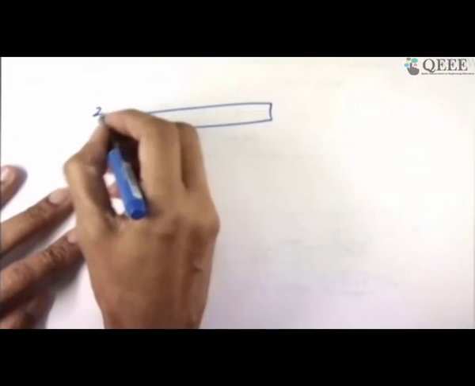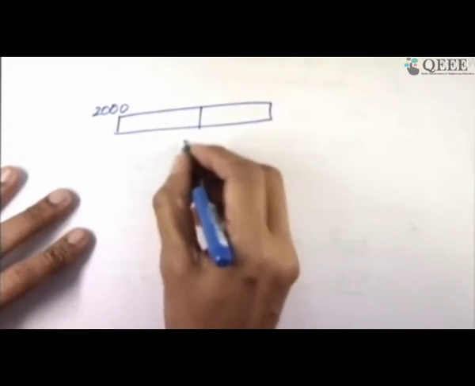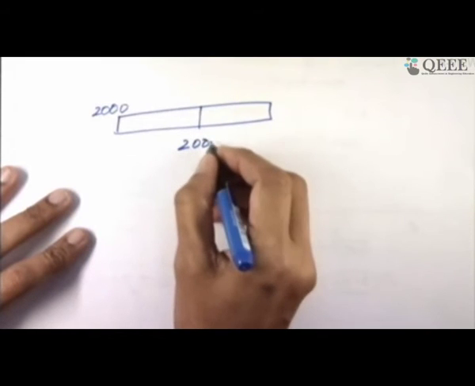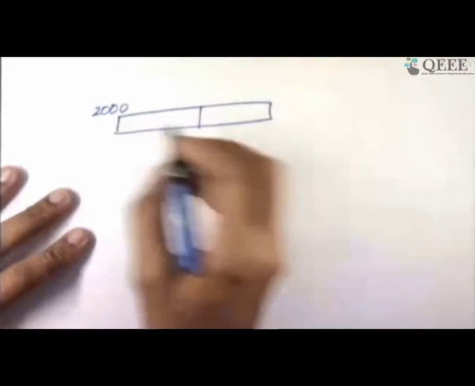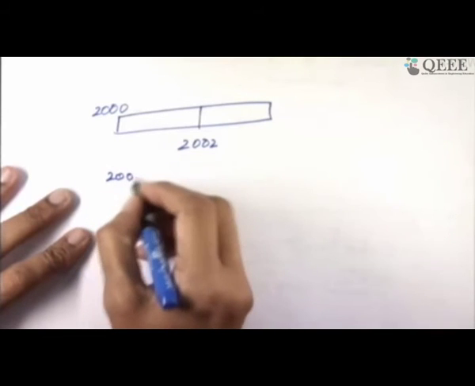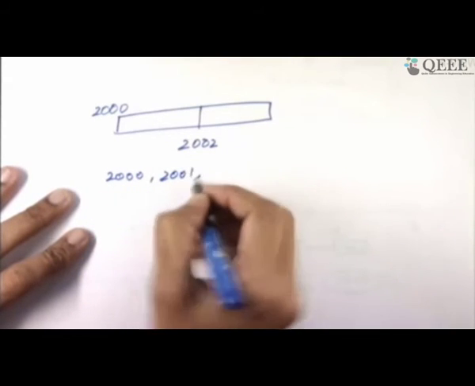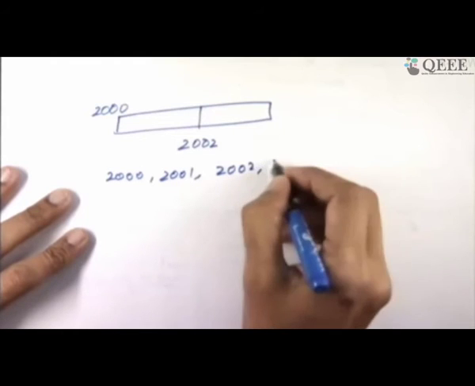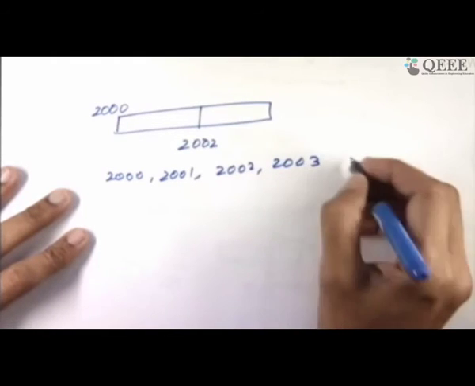So this is 2000. Here is somewhere 2002, in the middle. Of course, the bytes allocated are 2000, you should check it out, 2001, 2002 and 2003. This is the last byte for an int entity.